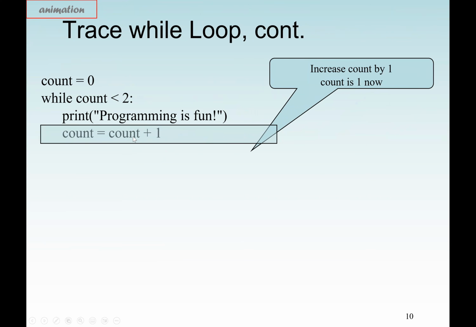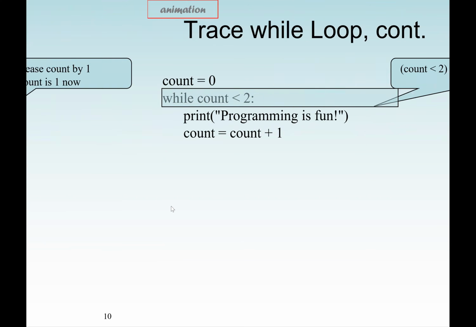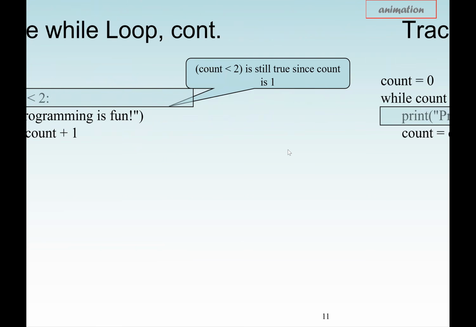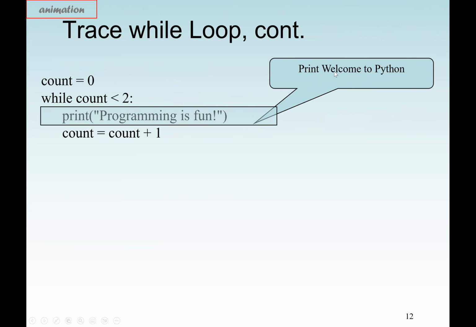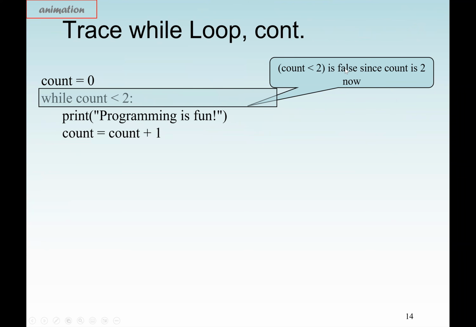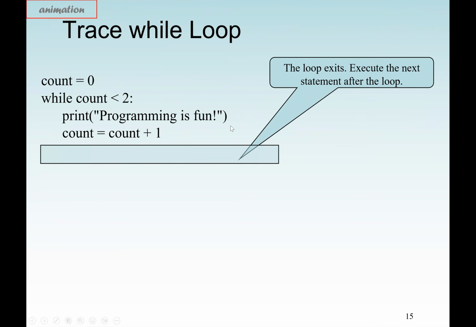Then what we do, we increment the count by 1. Now let's check again. Is 1 less than 2? Yes, we say it's true. Okay, then we print again, "programming is fun." Then we increment our counter to 2. Now is 2 less than 2? No, we say it's false. Now, since it's false, we cannot print no more. So we come out of the, again, the while loop. And if there's any statement to execute, we execute it. I'll wait for a few seconds if any question.